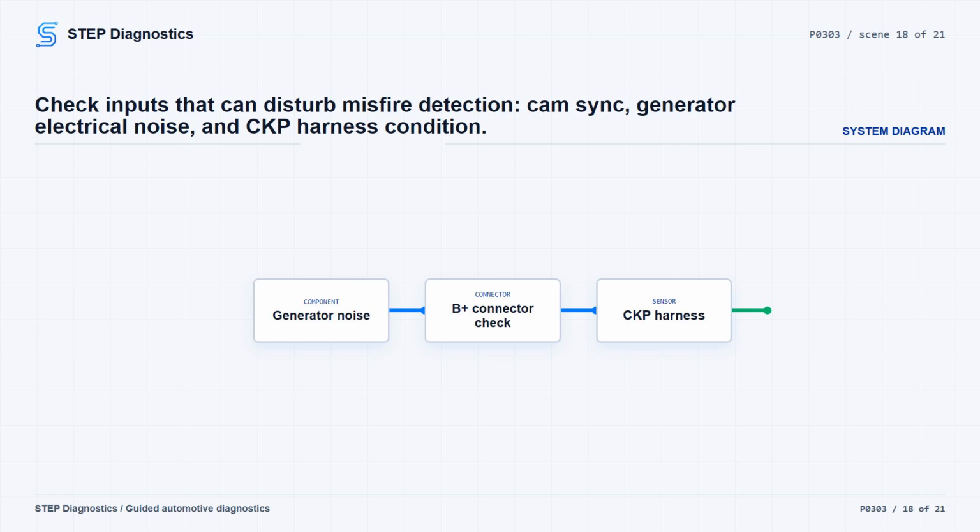If it is, continue. Then check the generator for excessive electrical noise. Listen with the engine running. Turn the ignition off, disconnect the generator or regulator B+ connector, restart the engine, and see whether the noise stays the same. If the noise drops when the B+ connector is disconnected, diagnose the generator noise. If it stays constant, continue.